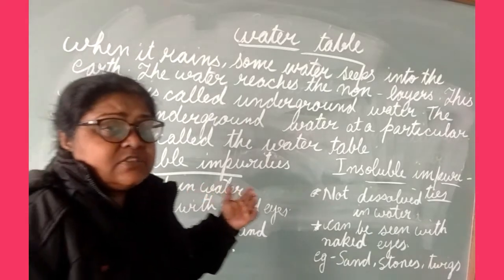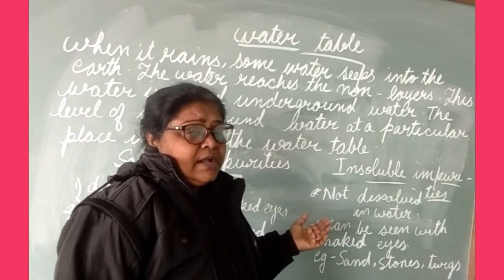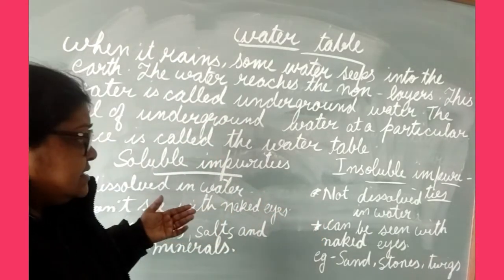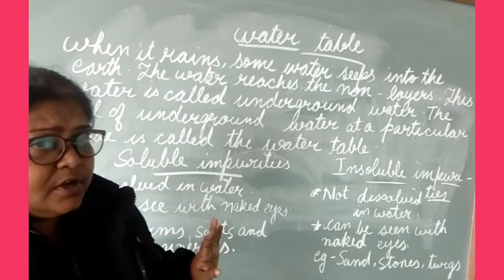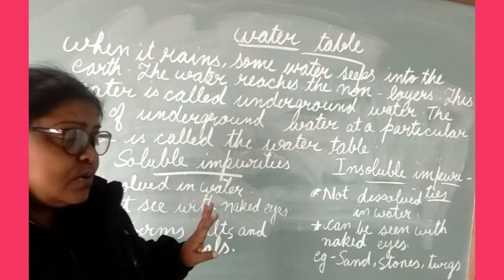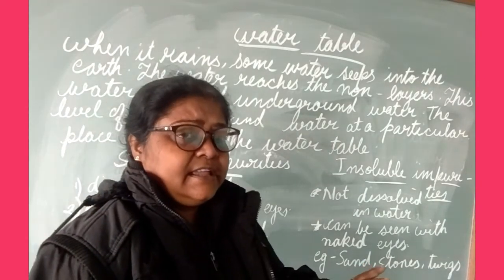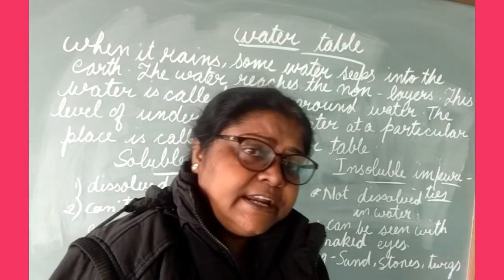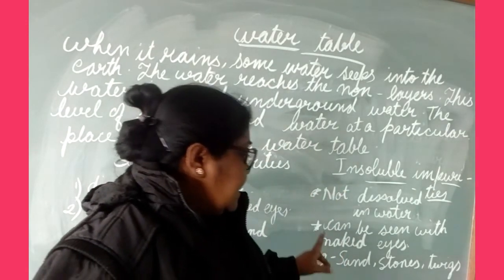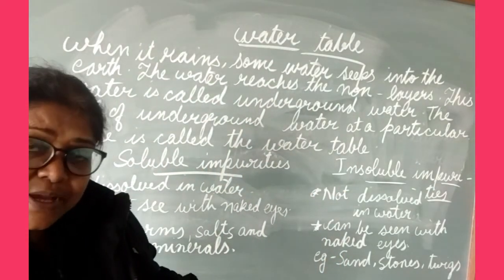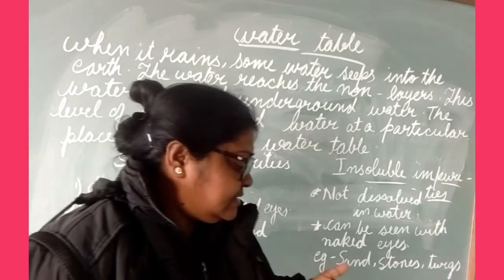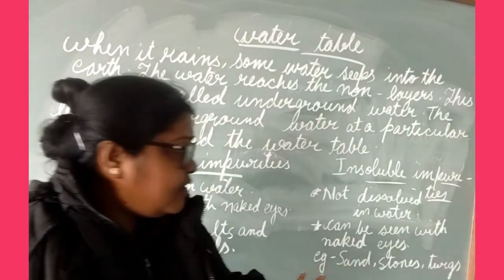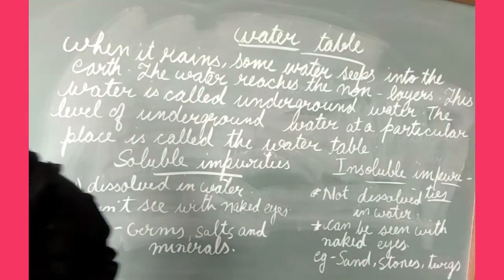Next one is insoluble impurities. What are insoluble impurities? They do not dissolve in water. You can see them with your naked eye. Examples are sand, you can see it. Sand, stone, twigs are examples of insoluble impurities.